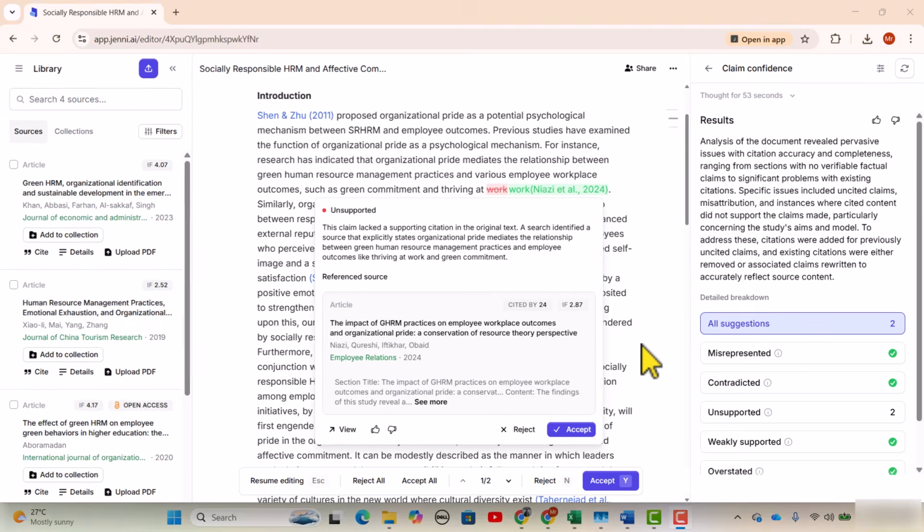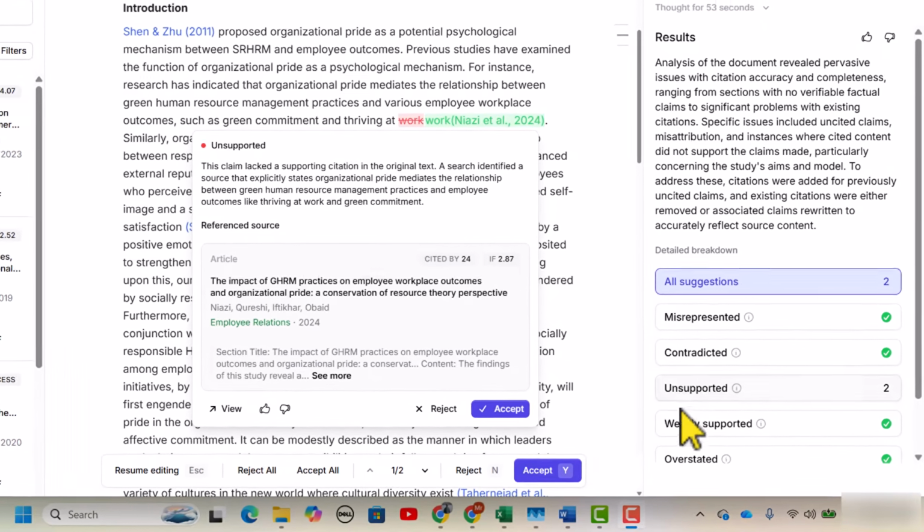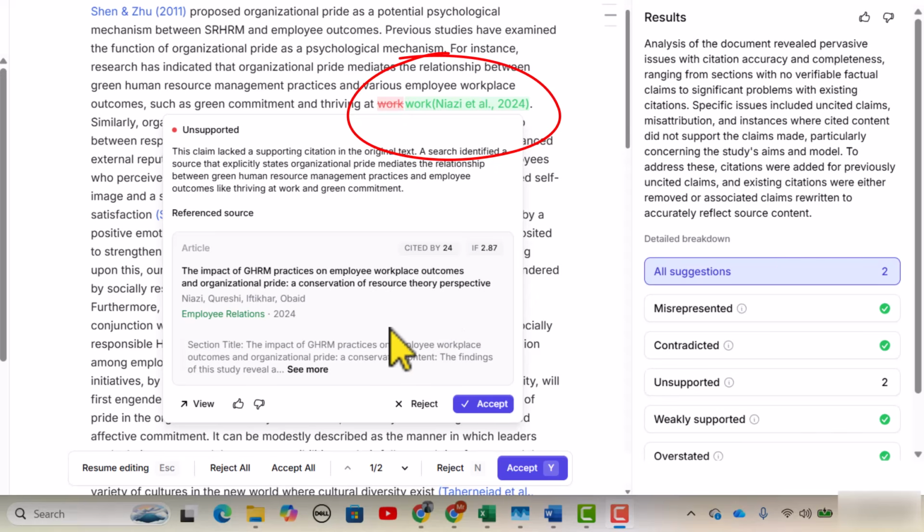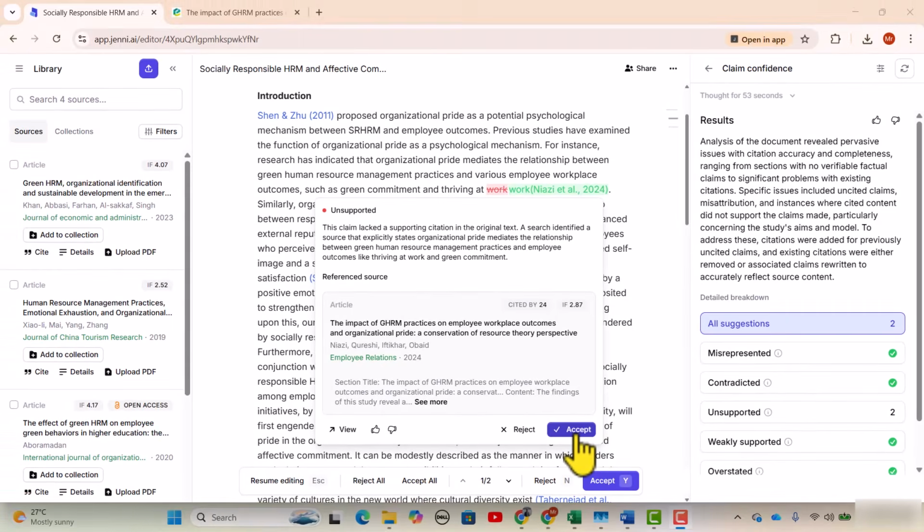As you can see in this article, it has provided us two suggestions for unsupported. First, you can see it is suggesting this particular article for these sentences. What we will do is open this article to reconfirm whether the suggestion is appropriate or not. If we feel that this particular citation is okay for these sentences, we will simply click this accept.